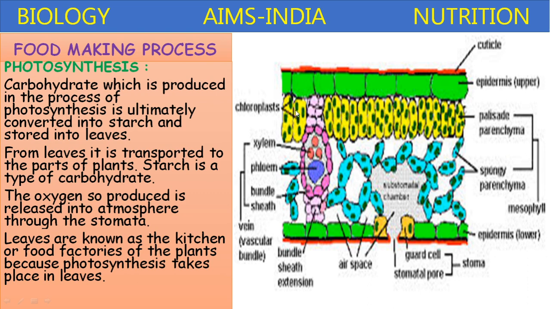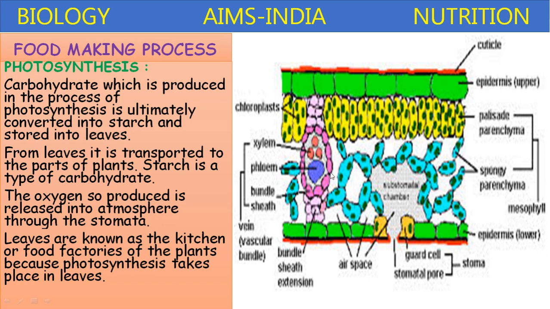The palisade parenchyma consists of a large number of chloroplasts embedded inside, and the spongy parenchyma also possesses chloroplasts, and several gaps or air spaces are present in order to accommodate the air which enters the leaf. The air rich in carbon dioxide is trapped in these gaps. Next, in the middle of the leaf, there are vascular bundles. These vascular bundles are made up of xylem tissue and phloem tissue.